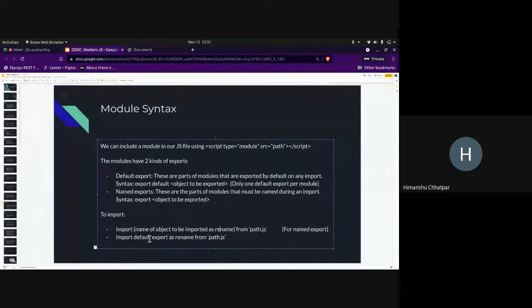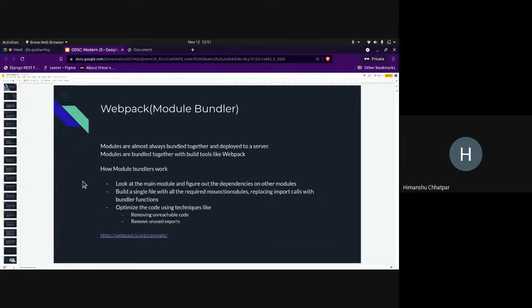Okay, so this was how modules work. And to bundle all of these modules together, we have tools like Webpack. Modules are always bundled together and deployed to a server. So you don't deploy multiple files. Tools like Webpack go through all of your JS files and compile them down to a single file. So modules are bundled together with the help of build tools like Webpack.